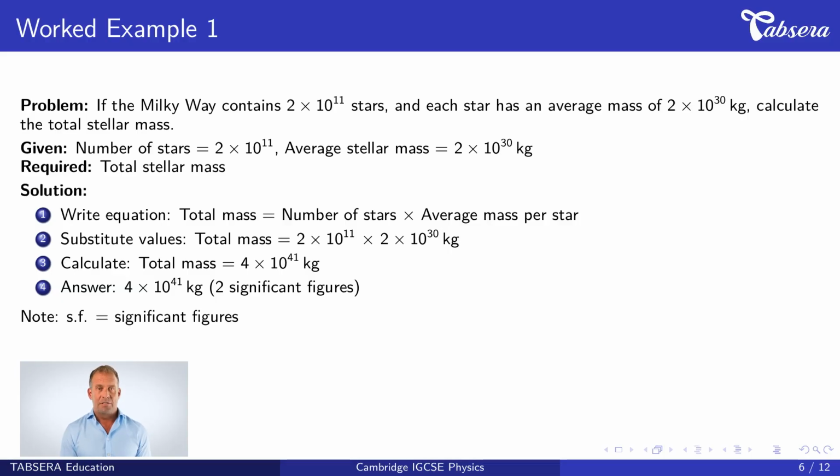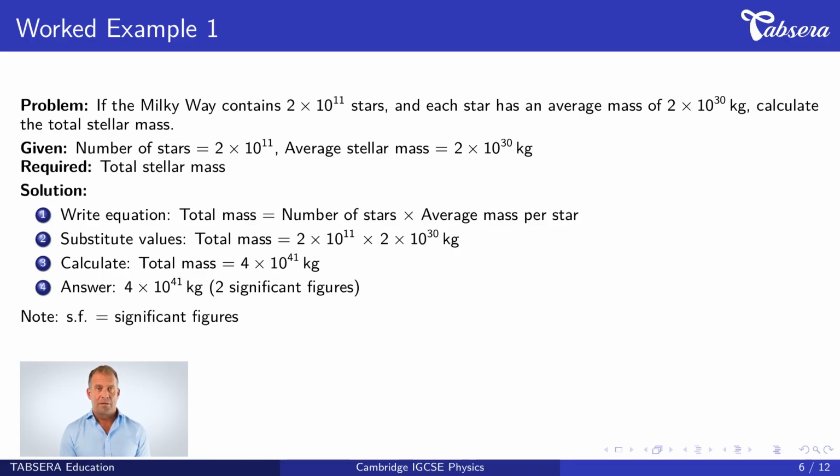Let's work through our first example about galactic scale. The problem states, if the Milky Way contains 2 times 10 to the power of 11 stars, and each star has an average mass of 2 times 10 to the power of 30 kilograms, calculate the total stellar mass. We are given the number of stars as 2 times 10 to the power of 11, and average stellar mass as 2 times 10 to the power of 30 kilograms. We need to find the total stellar mass.